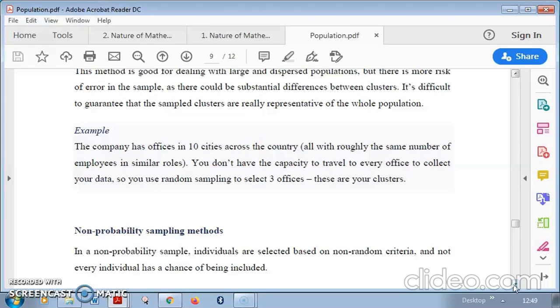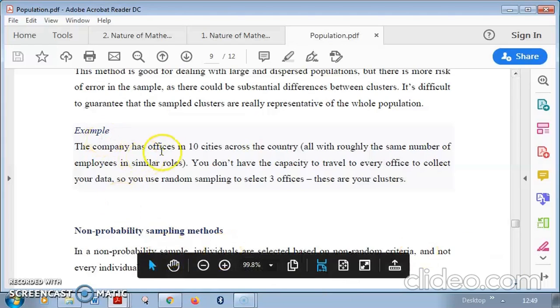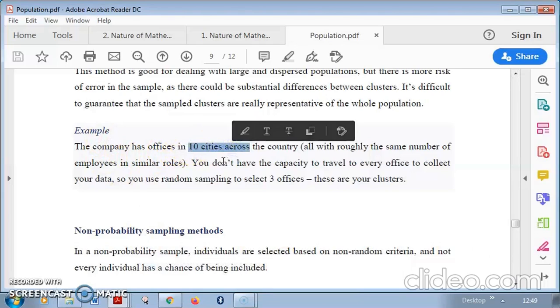This is an example. Say the company is situated in 10 cities across the whole country, but you cannot go to all 10 cities. It is not possible for you. So what you do is use random sampling to select 3 offices. Out of 10, you select 3 offices, and whichever 3 offices are selected, each and every member of that particular office will be your sample.